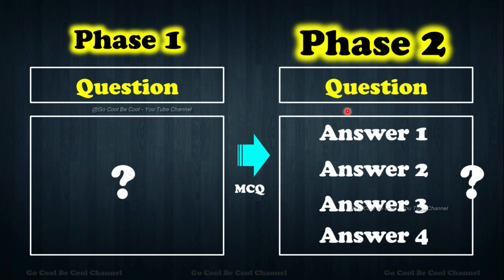But now the trend is changing to MCQ, that is, multiple-choice questions. In Phase 2, for each question given, there are 4 answers and you have to choose the right answer. Based on our experience we can compare and at least pick one, but the answer options 1, 2, 3, 4 will make you more and more confused. So you need to know the answer before you choose the correct one, isn't it?